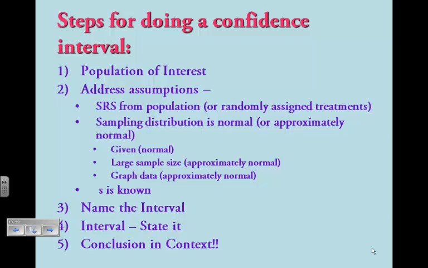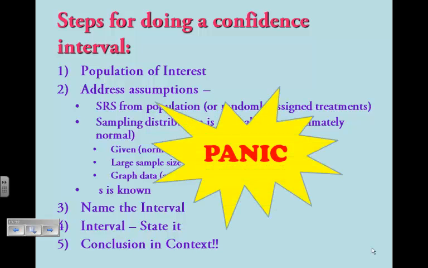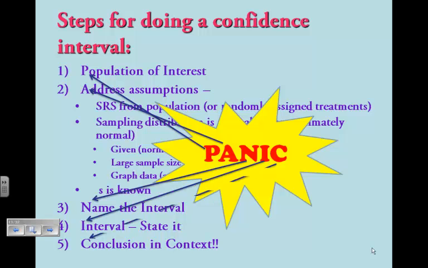One of the great ways that you can remember these steps, because these are a lot of steps here, is to remember the word PANIC. P for population, A for address the assumptions, N for name the interval, I for state the interval, and then C for conclude in context. Remember the word PANIC. It'll help you remember your steps.